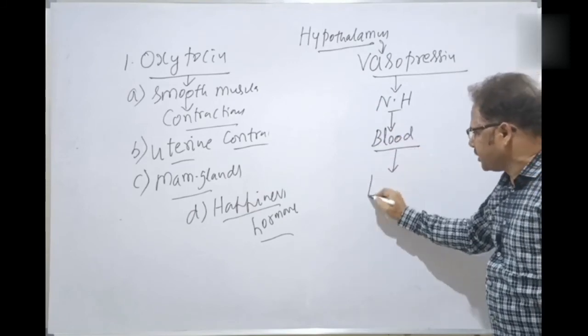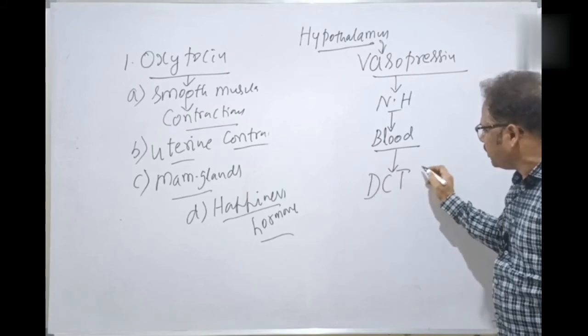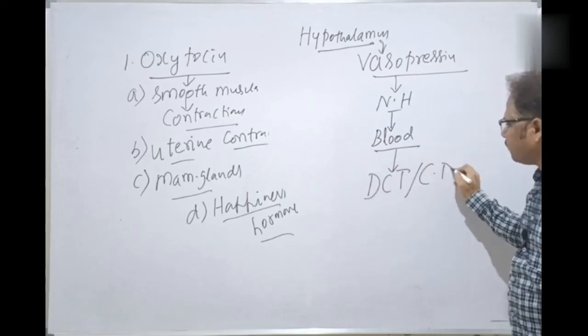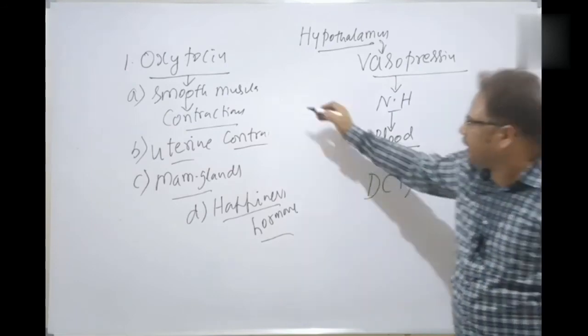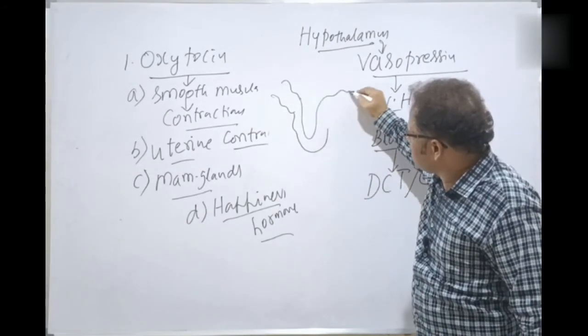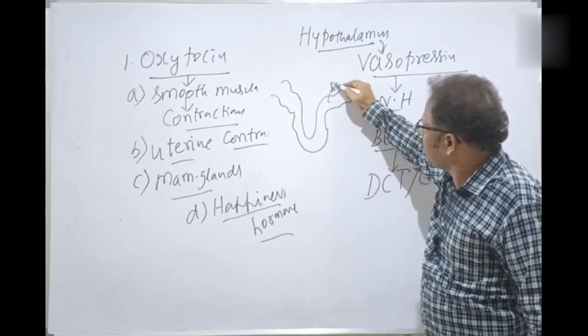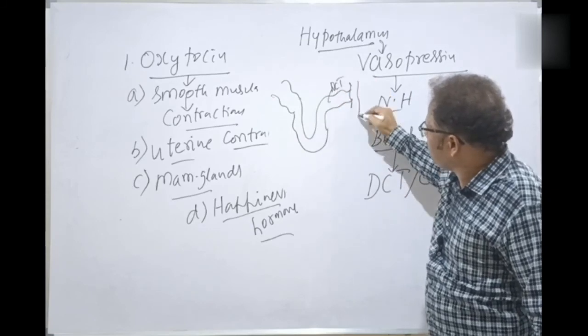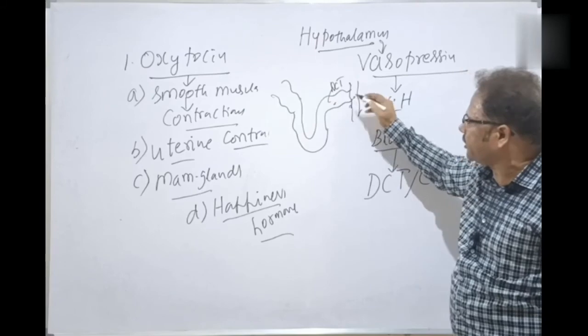Through the blood, it directly reaches which structures? Two structures: the DCT, distal convoluted tubule, and the collecting duct of the nephron. You know, here is the proximal convoluted tubule, here the loop of Henle, and this is the DCT. And here is the collecting duct, isn't it? This is the DCT, and this is the collecting duct.